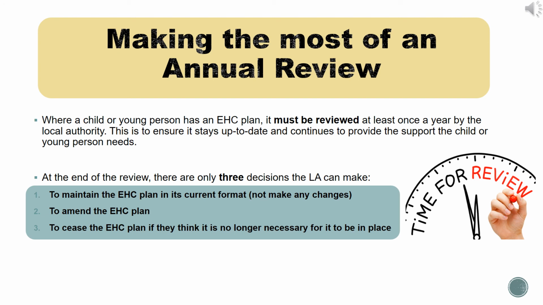The local authority will contact you on any decision they decide after the annual review. If you wish to know a little bit more about annual reviews, please visit our website, and we do have annual review training available online.